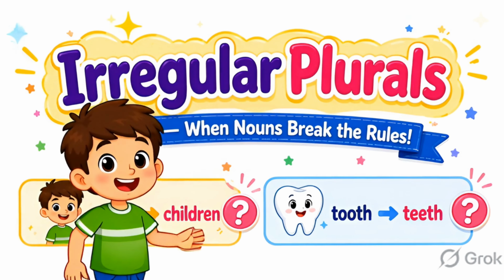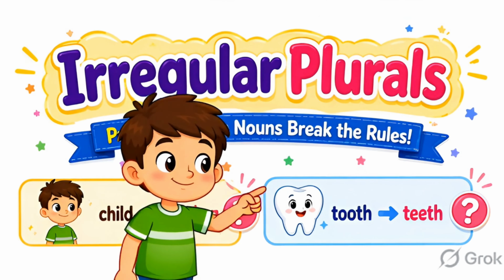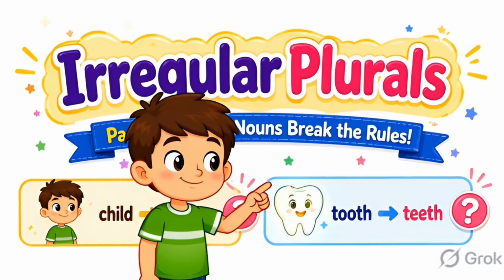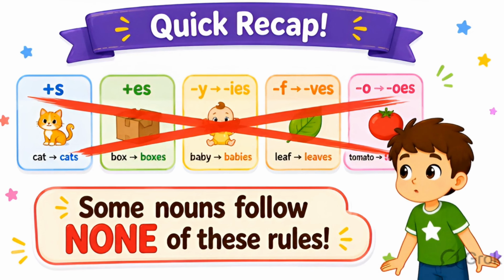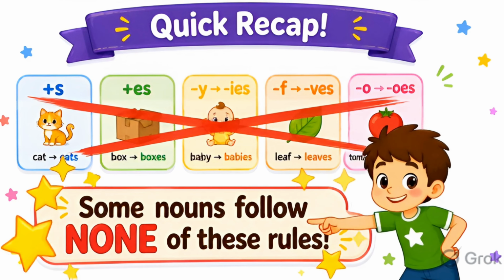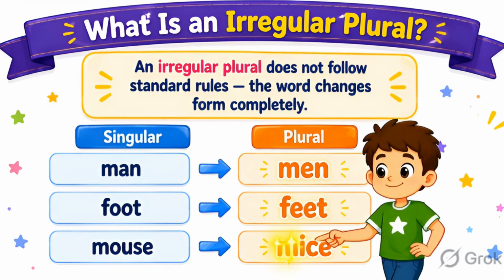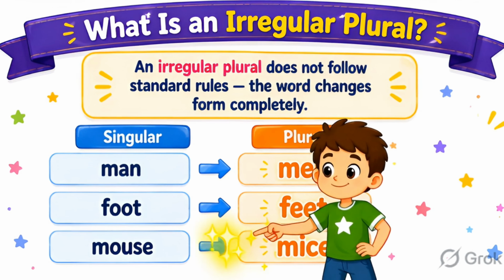In Chapter 4, we learned 5 rules for making plurals, but some nouns completely ignore those rules. Today, irregular plurals. Remember our 5 plural rules? Well, some nouns laugh at all of them. These are called irregular plurals, and you simply have to learn them. An irregular plural changes the word itself, not just the ending.